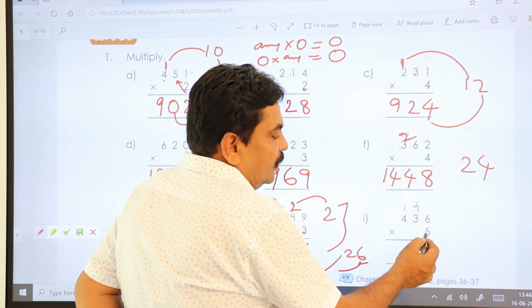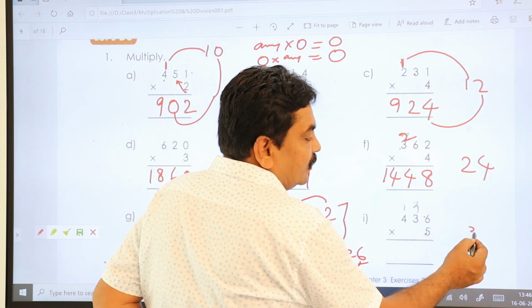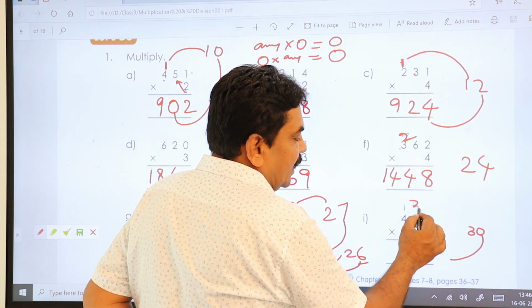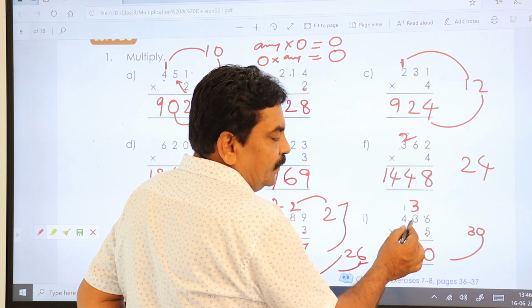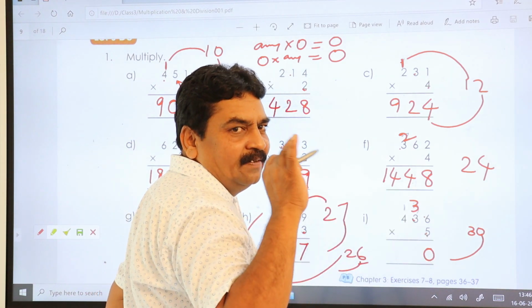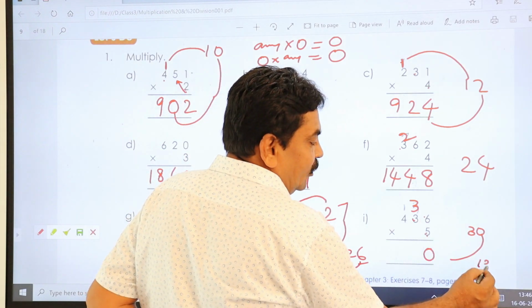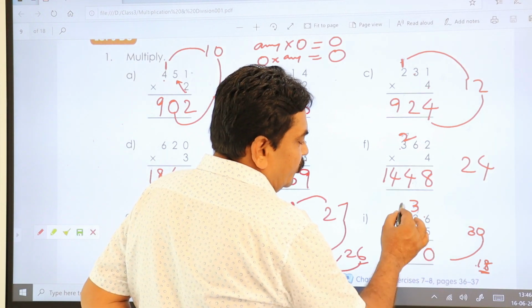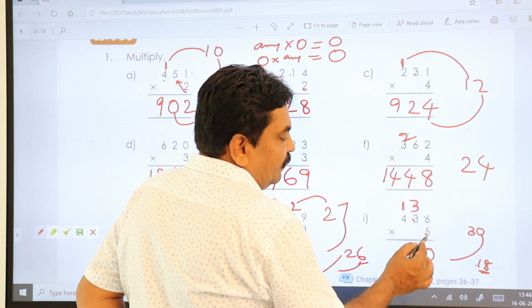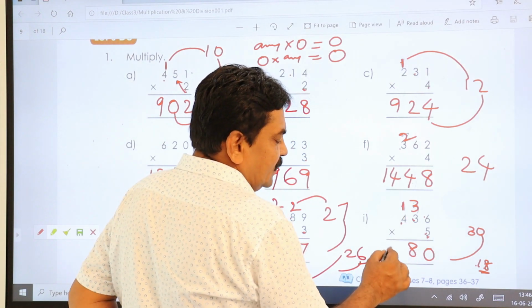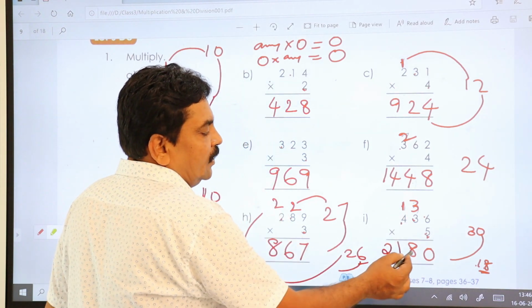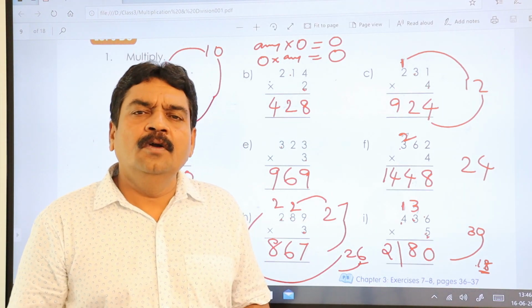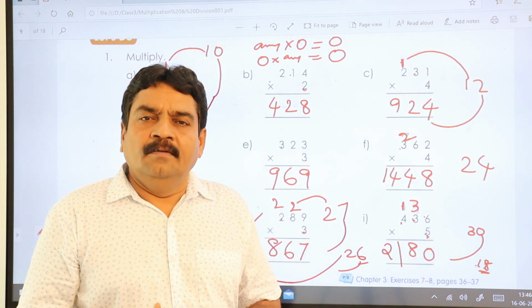We'll do the next. 5 into 6. 5 sixes are 30. So ones place value write down here, tens place value carry to the next number. 5 threes are 15. 15 plus 5, 16, 17, 18. 18. You got again two numbers. So write down ones place value down, and tens place value you carry forward to the next number. Then 5 fours are 20. 20 plus 1 is 21. You got 2180. If you get any doubt, please pause the video or rewind it and then watch.